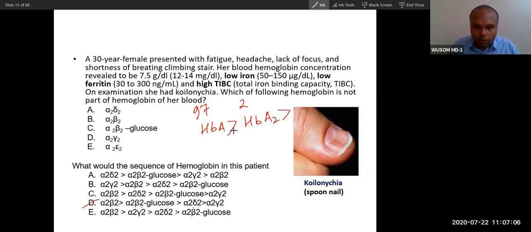You can see HbA1c, HbA, then A2, and then HbF. So this is the right answer. You are right. Thank you.